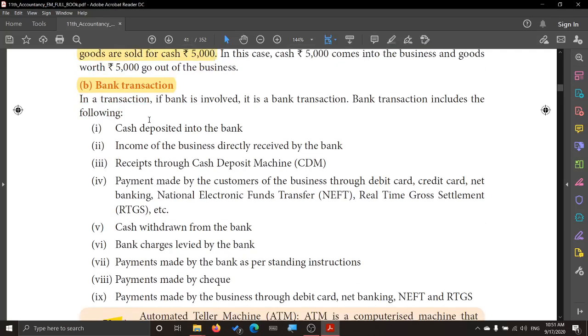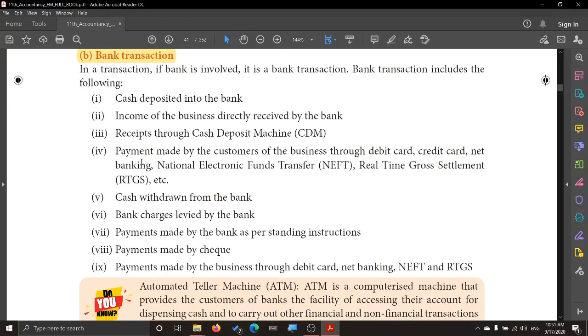Okay. Now let us see what you mean by bank transaction. Nowadays almost all payments are made only through the bank. So there are many transactions which are involved in the bank. What are the various transactions? Depositing the cash into bank. So you make a deposit into the bank. That is one of the transactions. Sometimes the business receives income where we make the payment not to that particular person, but to their account number. So income of the business is directly received by the bank.